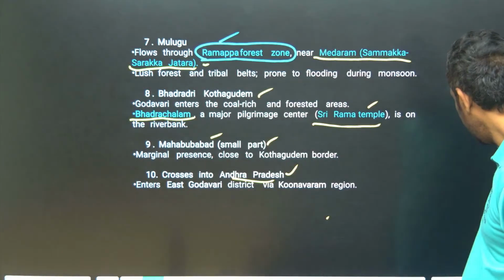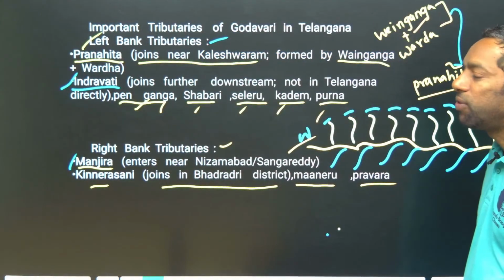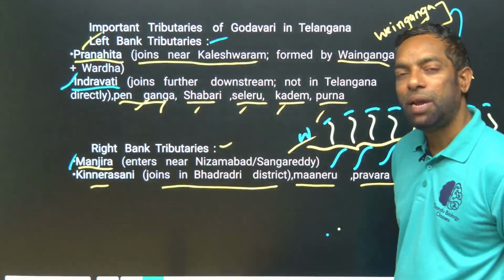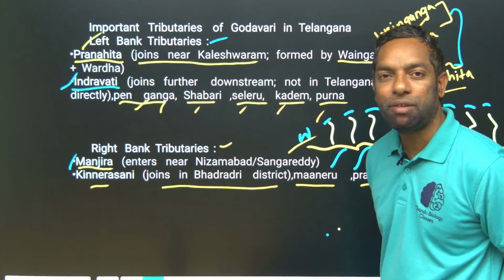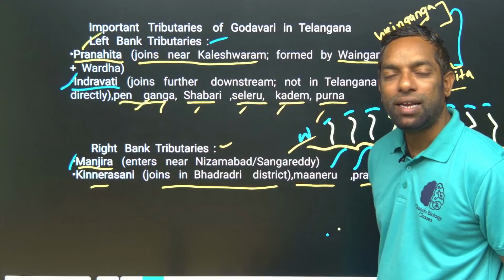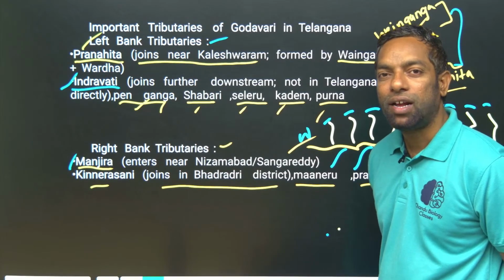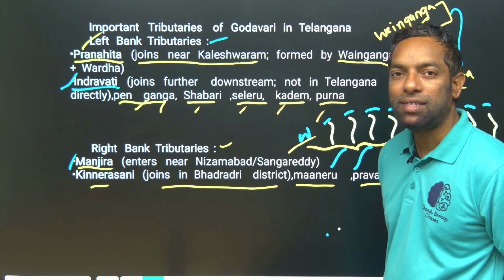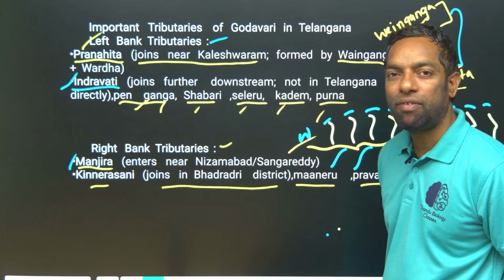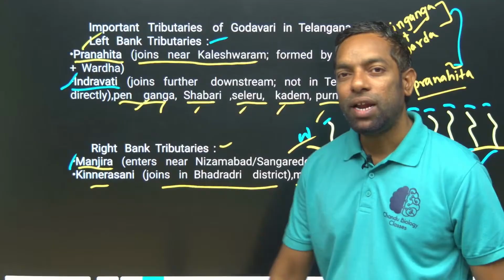Finally, it reaches Andhra Pradesh. Important tributaries of the Godavari: Pranahita is the main tributary, the longest and largest tributary of the Godavari. It is the combination of Vardha and Venuganga, which meet together to form Pranahita as a left bank tributary of the Godavari. We can consider Vardha and Venuganga also as Godavari tributaries.